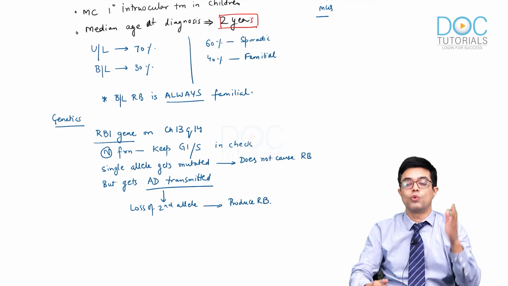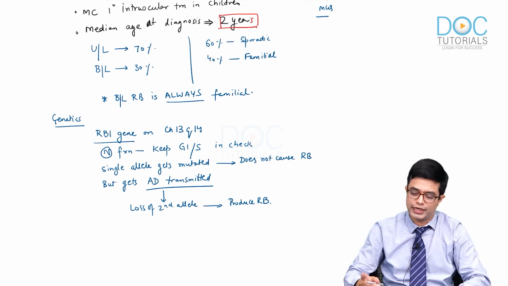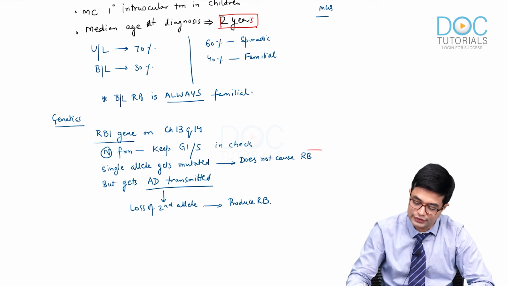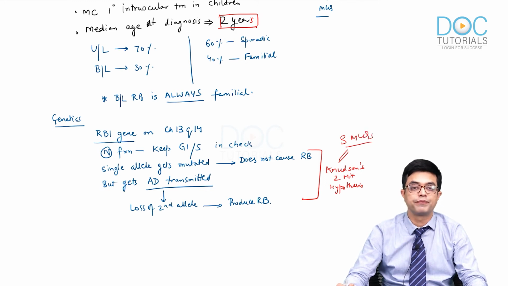More common is one allele moving in the family, second hit happening, and then retinoblastoma getting produced. This is called the Knudson's two-hit hypothesis, and this is operative in retinoblastoma. Three MCQs have been asked in the past upon this topic.